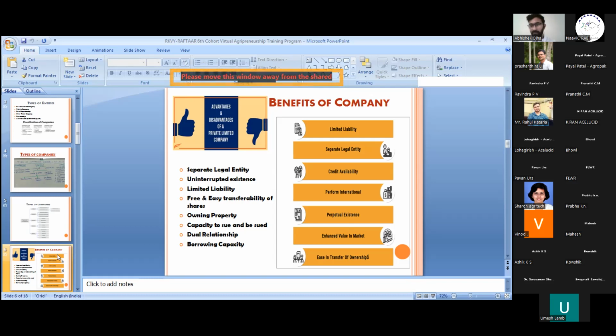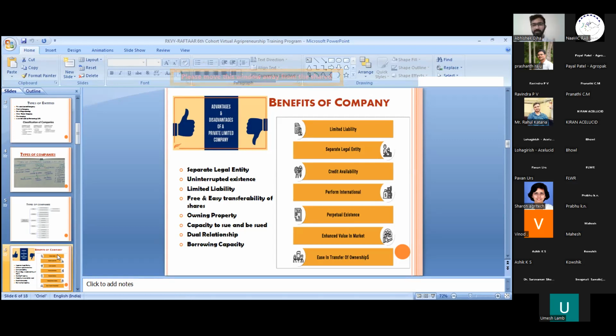Next is limited liability, which we have discussed in earlier slides. Limited liability is the liability of the shareholders or directors towards the company up to the amount of their shareholding in the company. For example, I have a company and I am a director with another person. We have 50% shareholding each, and the total share capital of the company is 1 lakh.